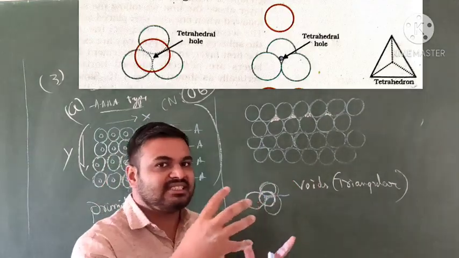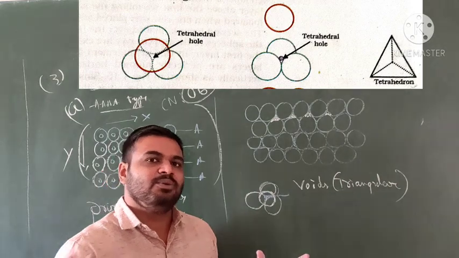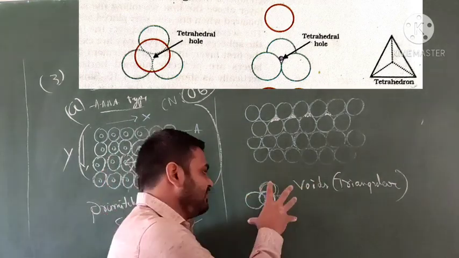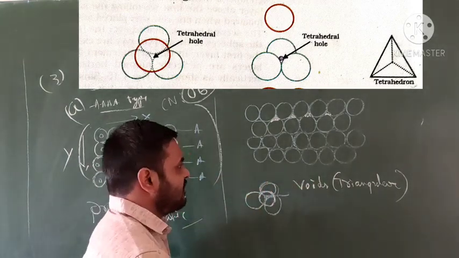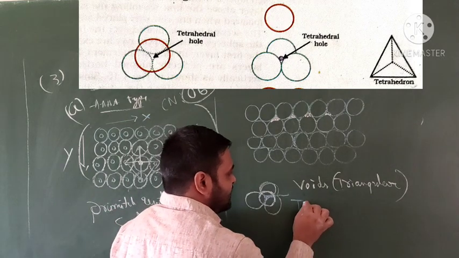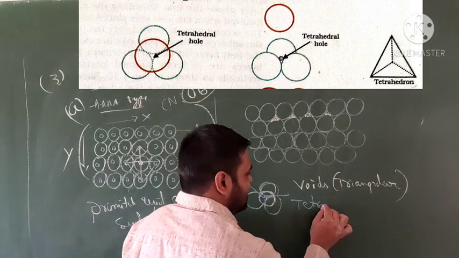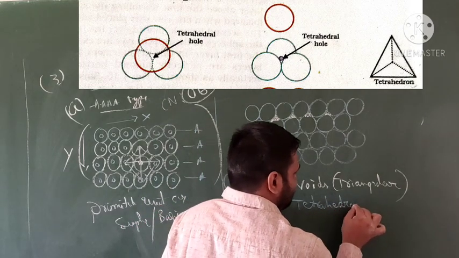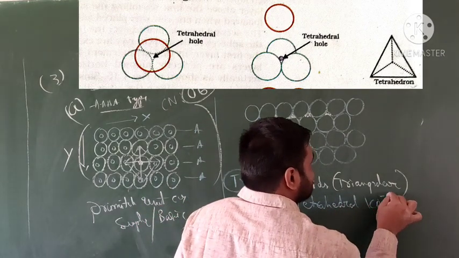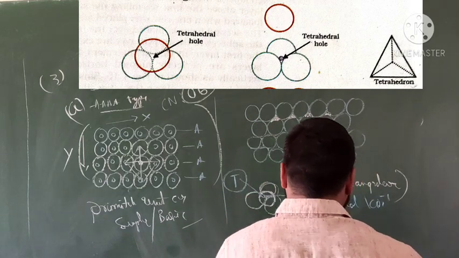Between the 3 balls there is a space, and into that space one more sphere or ball is inserted. This is called what? T means tetrahedral voids. See the structure like this. This is the tetrahedral void.